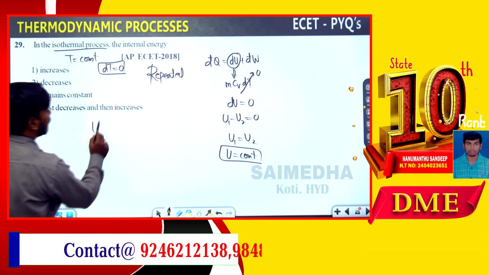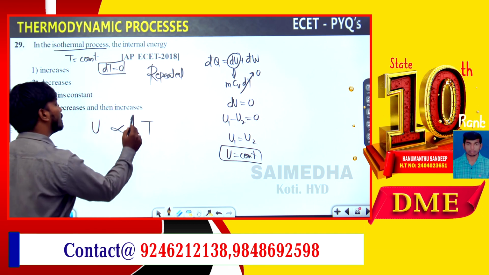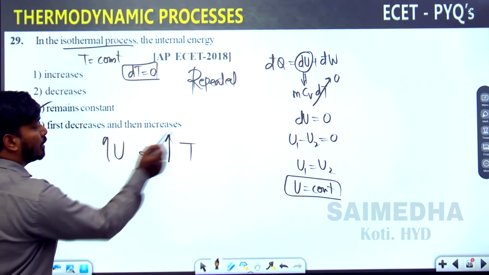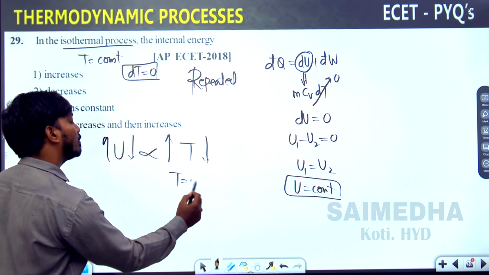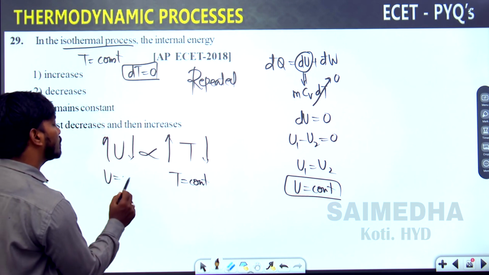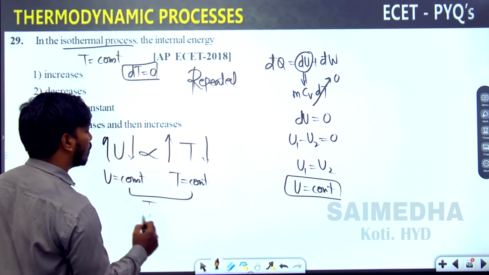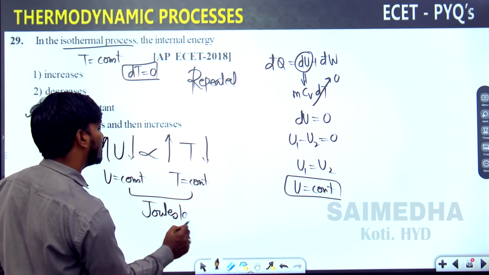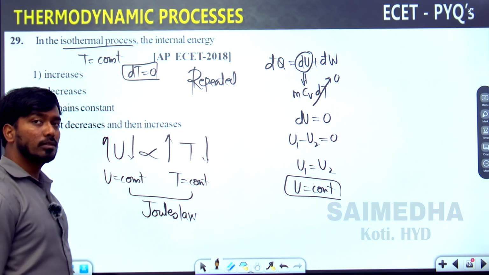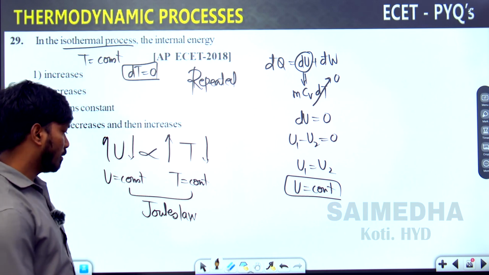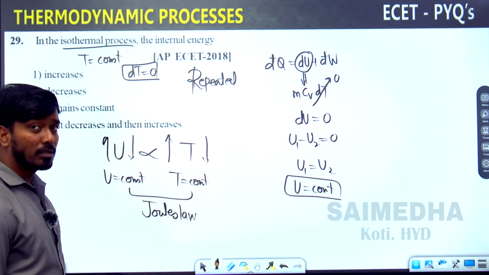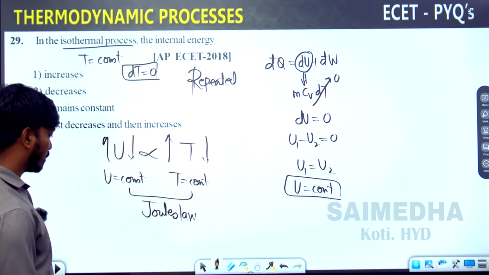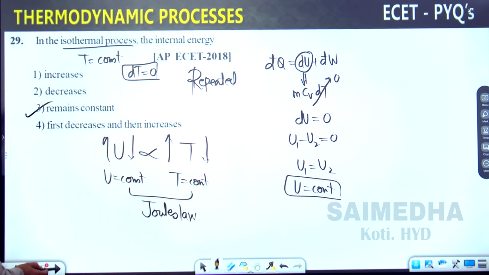I told you internal energy is a function of temperature. Temperature increases, internal energy increases. Temperature decreases, internal energy decreases. That means temperature is remaining what? Constant. Internal energy is also remaining constant. This law is called Joule's law. What is it called? Joule's law. This question also appeared in 2023. Many times, 3 times this question appeared. This is also, but not from this chapter. It is there from the fundamentals concept only, where we discuss laws of thermodynamics, perfect gas laws. Go for the next question.